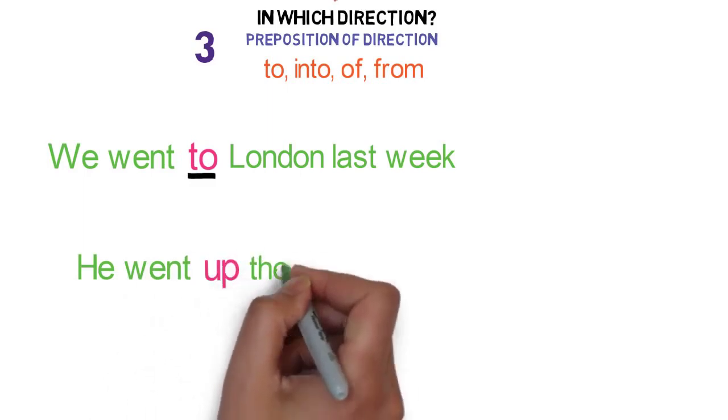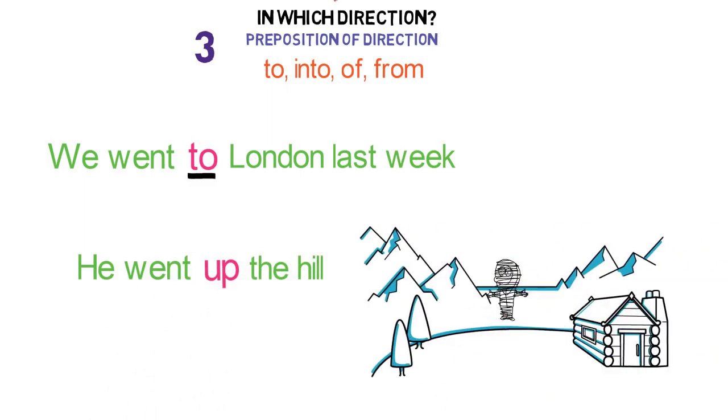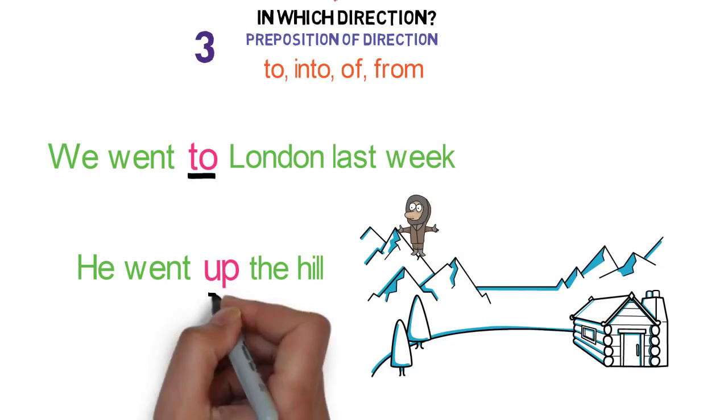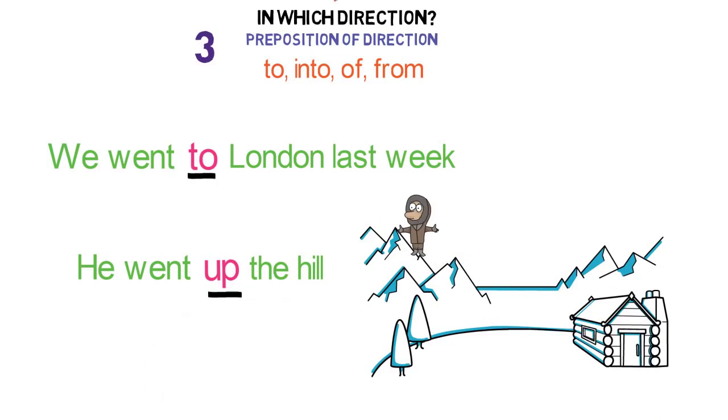We went up the hill. Here, up describes in which direction we went. So, up is a linking word here. Remember, this preposition provides in which direction the thing is with respect to another. So, these are the main three types of preposition.